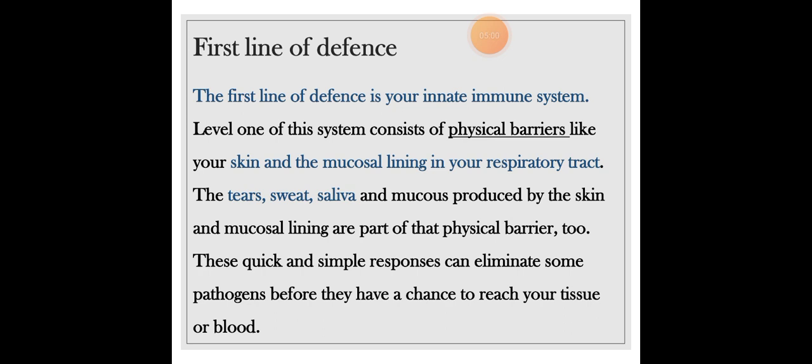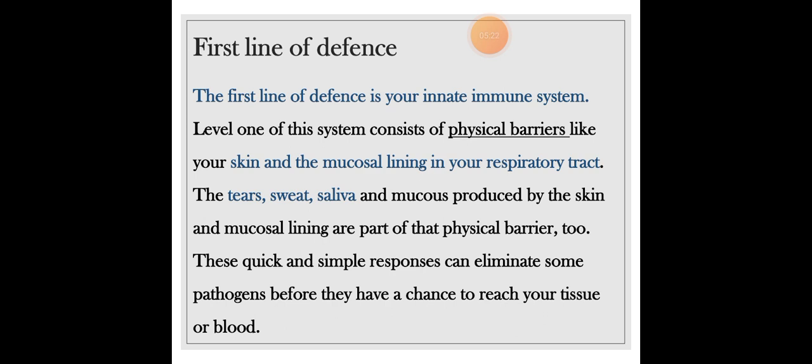Now, it's known as a physical barrier, like our skin. Our skin is a physical barrier. It does not allow all the germs to enter our body. And the muscular linings in the respiratory tract, same as the respiratory tract, do not allow the germs to enter the respiratory system. Now, the tears, sweat, saliva, and mucus produced by the skin and muscular lining are part of that physical barrier too.